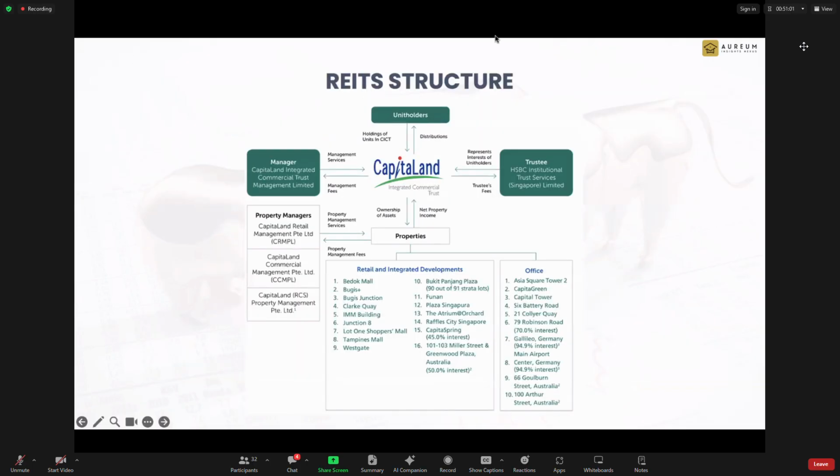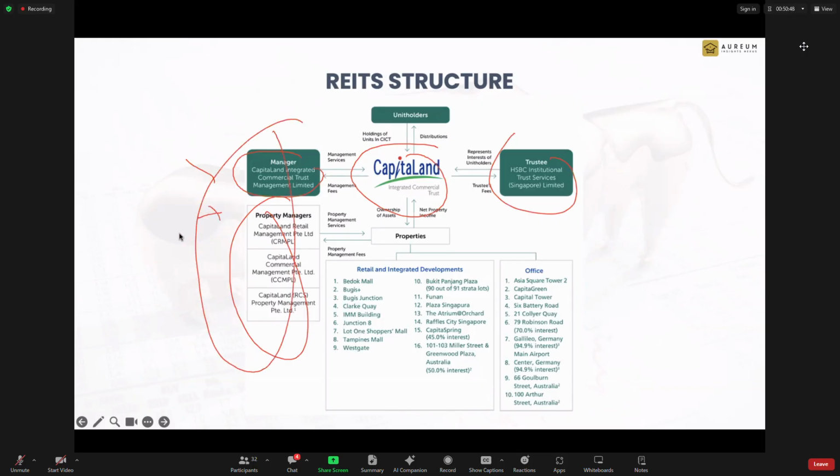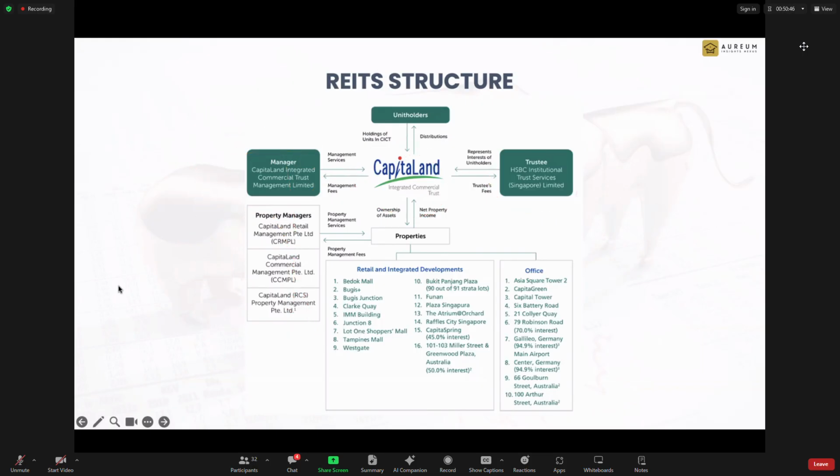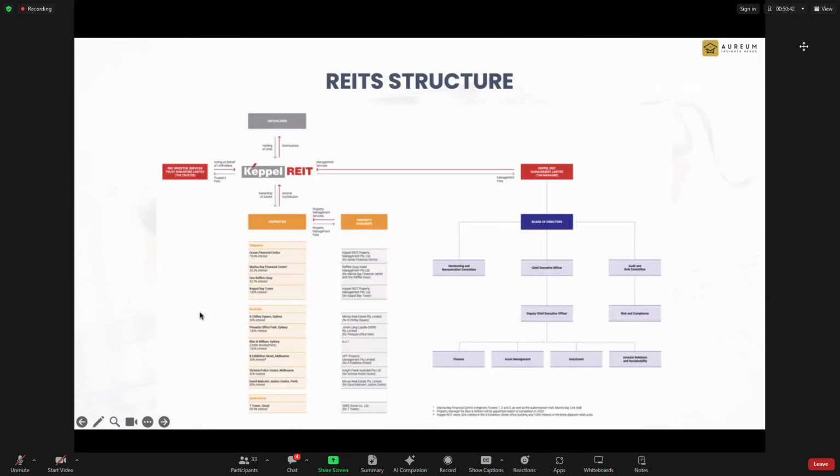And this is a real live example of how a REIT structure works. This is CapitaLand CICT. And you can see the manager here, the property manager here. Of course, this is a trustee. This one will definitely be 100% managed under the sponsor structure. And this is another REIT structure.